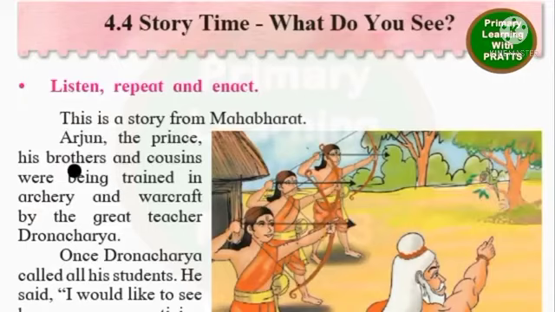So, he was in charge of teaching them archery, which is bow and arrow, and warcraft, that is how to fight in a battle, and he was considered an expert. That is why it is said the great teacher Dronacharya.